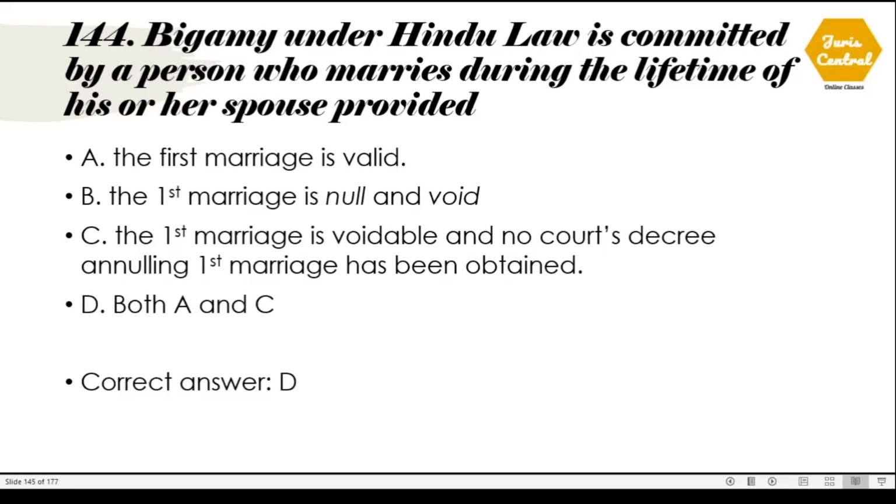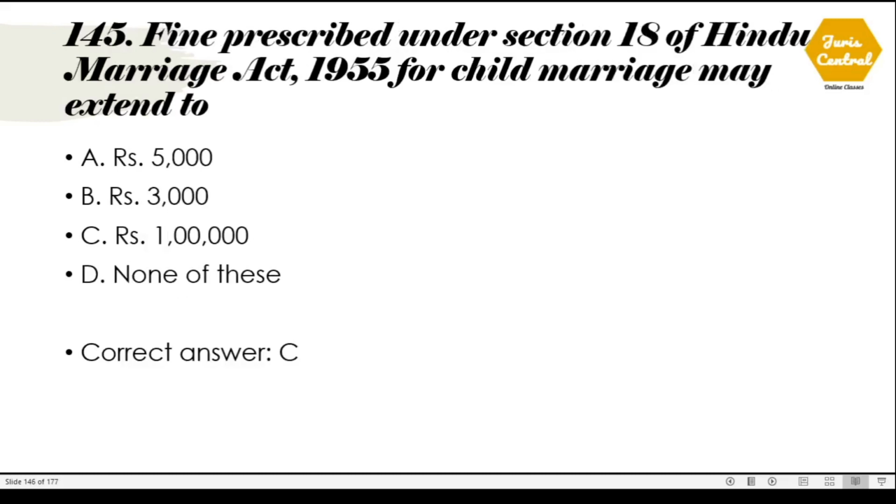Bigamy under Hindu law is committed by a person who marries during the lifetime of his or her spouse, provided it is provided in the option number A and C. The first marriage should be valid, and C, the first marriage is voidable and no court's decree annulling first marriage has been obtained. So the correct option is option number D.